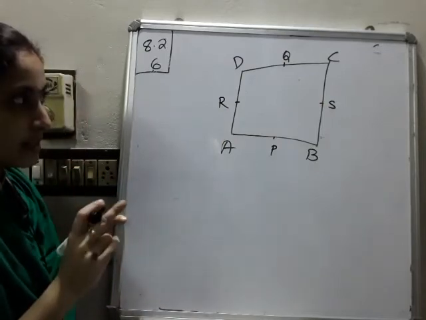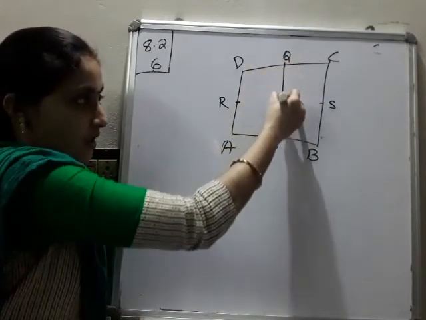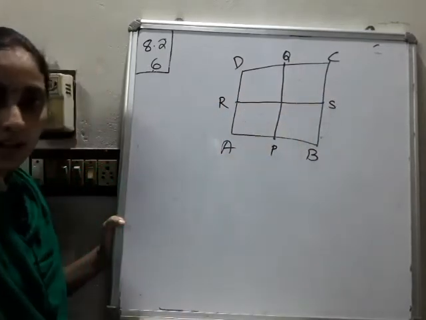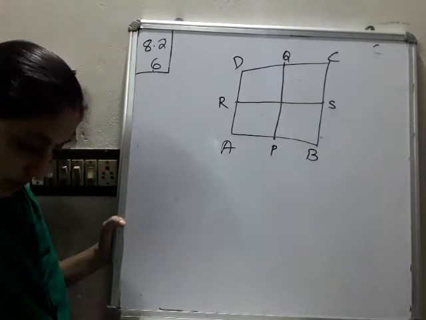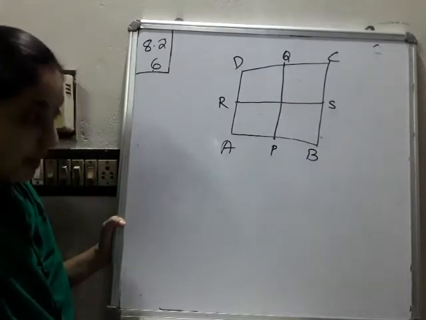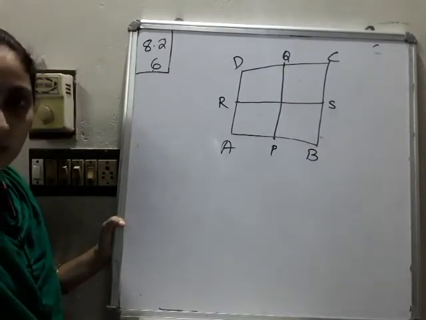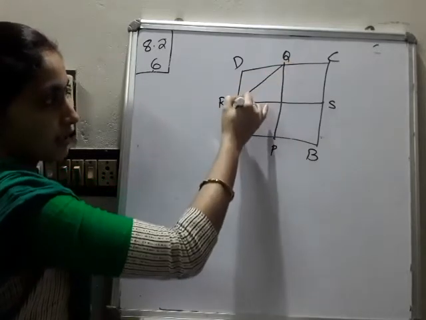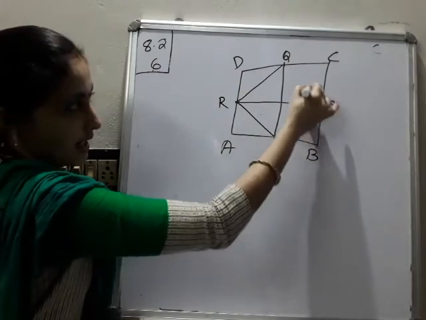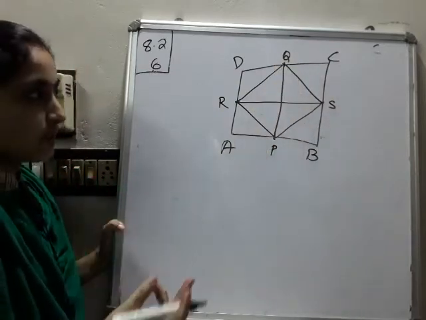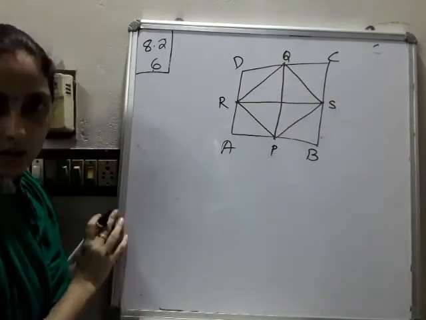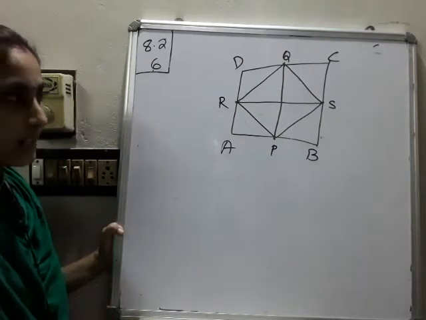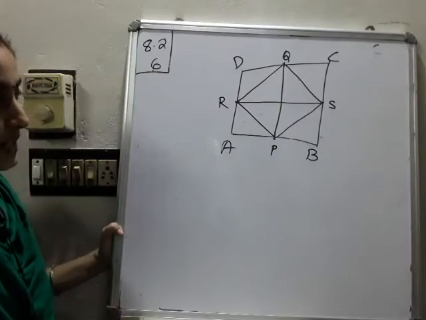The line segments join the opposite sides, that means this one and this one, and this one and this one. Bisect each other means it divides equally. So for that purpose, we are joining like this. Here we want to prove this one is a parallelogram. Clear? That is our question. Not a square, just a quadrilateral I draw.